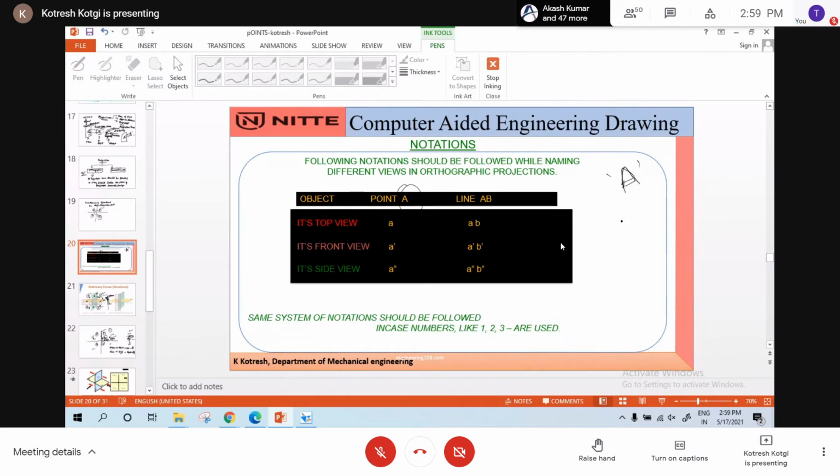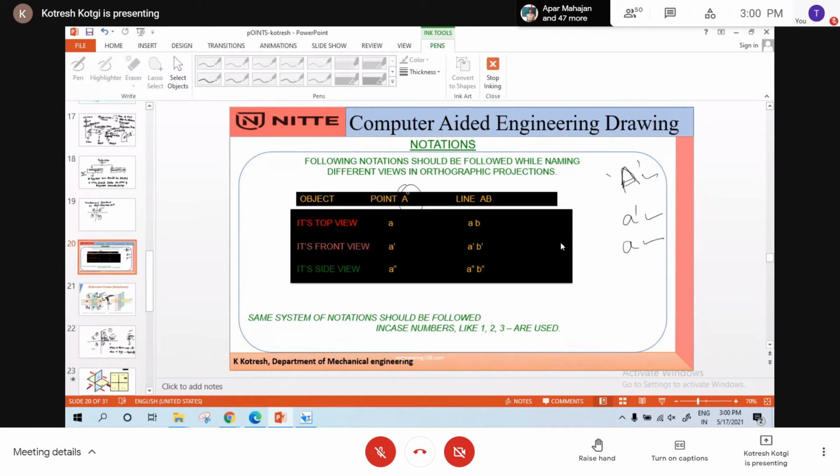What is side view? I'll tell you. The front view is denoted by small letter and dash, A dash. The top view is denoted by small letter A without dash. Capital A is the point in space, A dash is the front view, A is the top view. Whenever I say A dash, that is the front view itself. This is how you should name the different views.